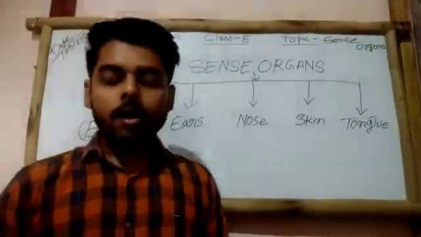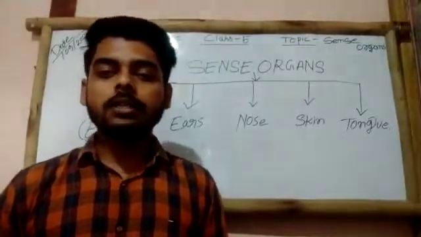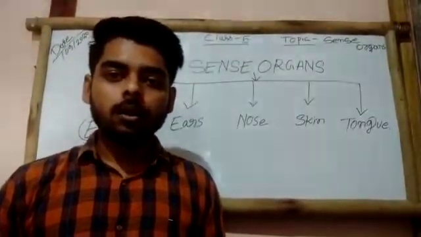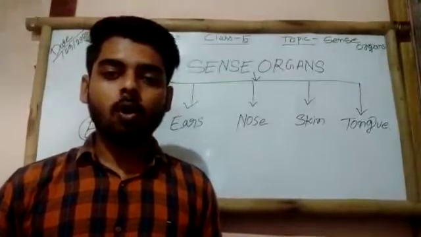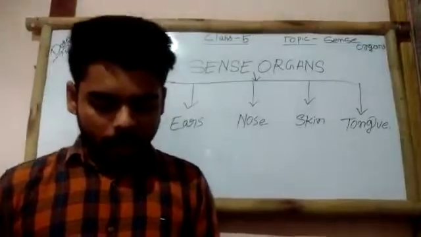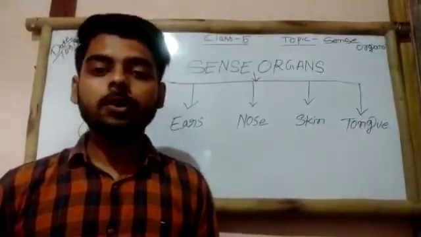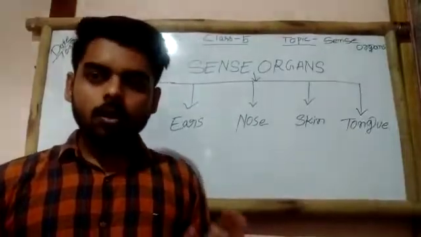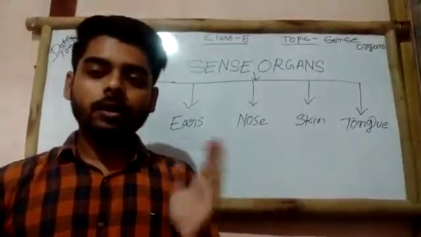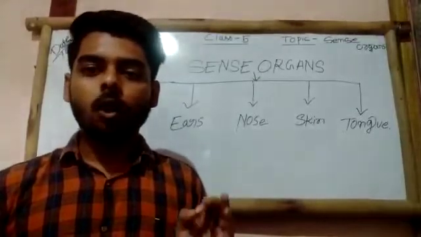Eyebrows, eyelashes and eyelids protect our eyes from dust, impurities, particles, strong lights and injury. The optic nerves connect the eyes to the brain. These nerves carry impulses. So our retina is connected with our brain with the help of impulses, that is, the optic nerves.